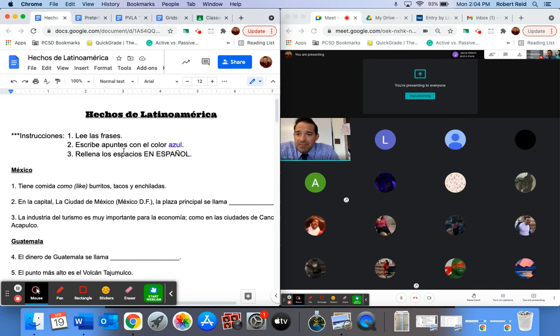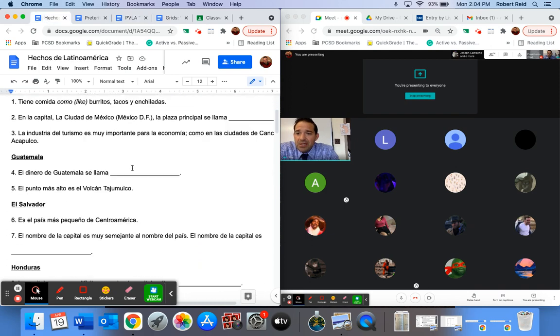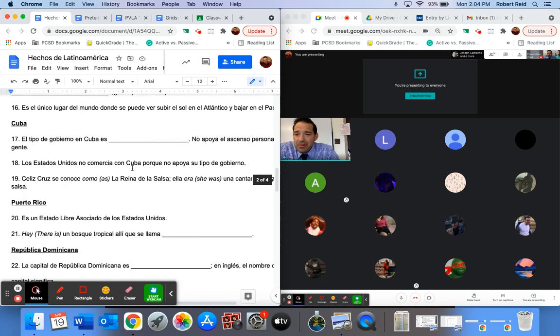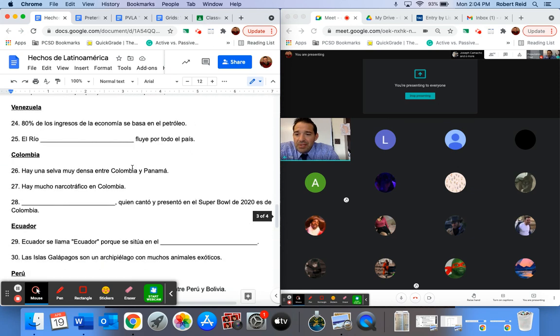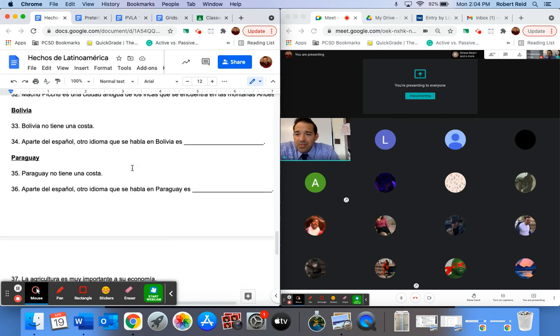So I look at my notes, Latin America, and I scroll down to Paraguay. Maybe you didn't get this far, so maybe I just have to do it now. I'm just basically giving you an answer right now. Aparte de español, otro idioma que se habla en Paraguay es Guarani. Aside from Spanish, another language that they speak in Paraguay is called Guarani, okay?